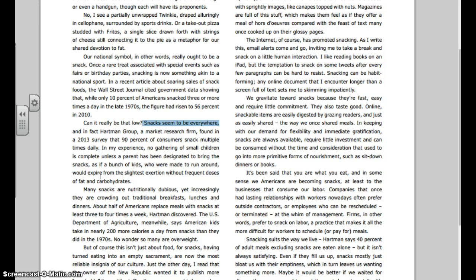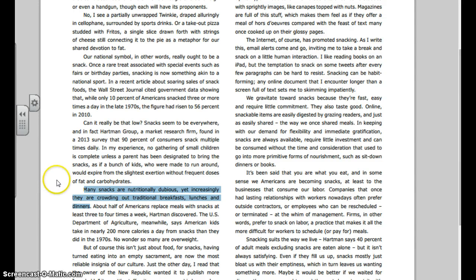There are multiple places you can find assertions, and there are multiple places to find data. You want to look within the same paragraph when you have assertion and data. "So many snacks are nutritionally dubious, yet increasingly they are crowding the traditional breakfast, lunches, and dinners." So that would be our next piece here: many snacks are nutritious. So I could use this, if I want, and make that my assertion.